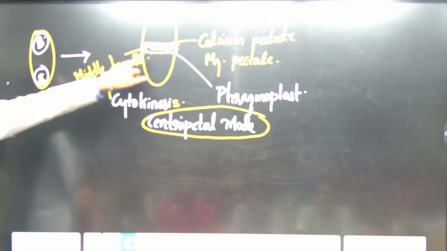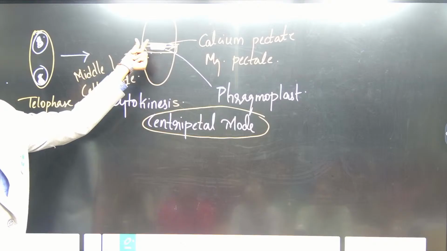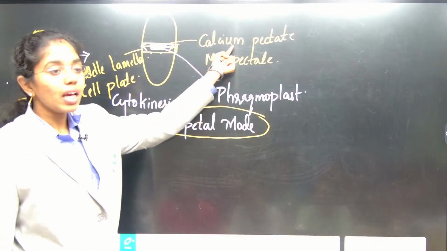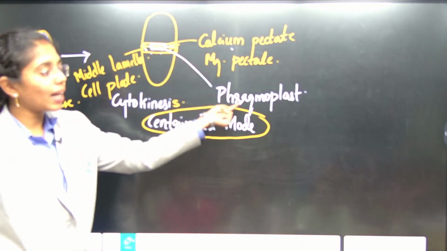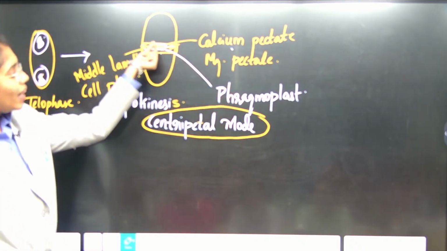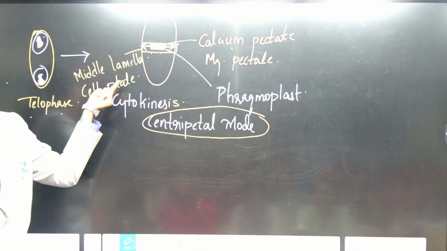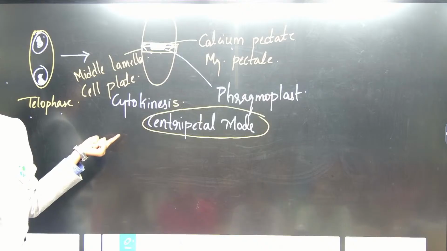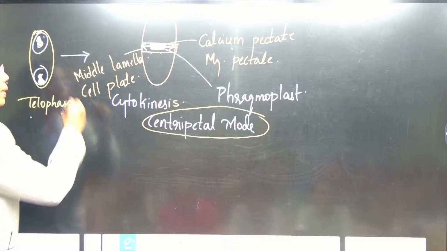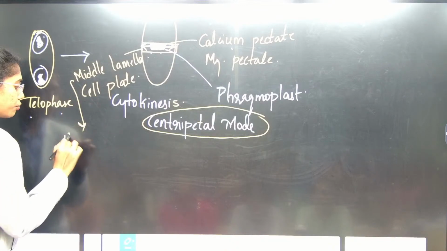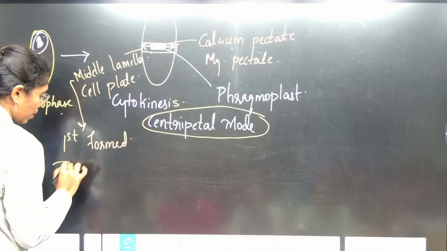Here at the center you can see the structure developed because of synthesis from Golgi bodies. What is it rich in? Calcium pectate and magnesium pectate. At the center this is formed, called the phragmoplast. This will extend towards the periphery. You will call it what? Middle lamella or cell plate. Fine, right? Once it is extended towards the corner, the middle lamella is formed. The middle lamella is the first formed plant cell wall layer.